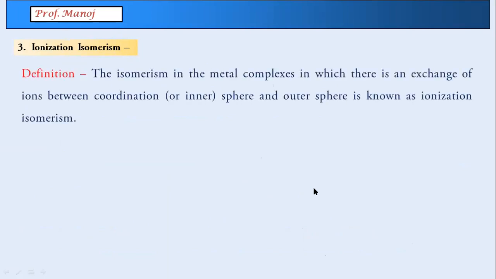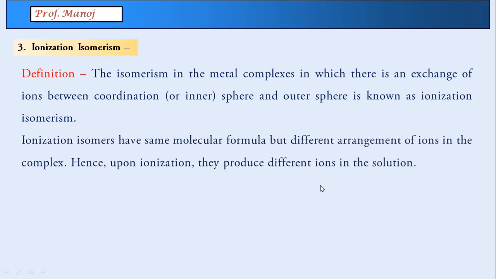Next is ionization isomerism. This is another quite easy one to recognize as such. Here, as per the definition, there will be an exchange of the ions outside the coordination sphere and inside. So let us see an example here.